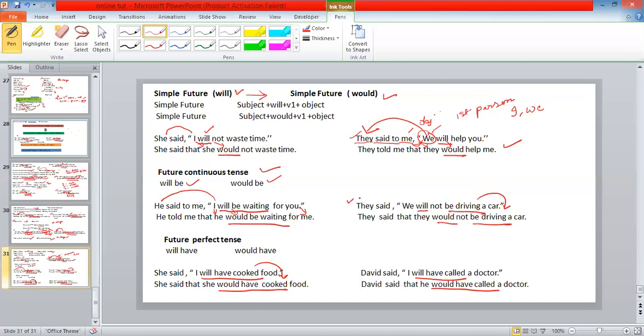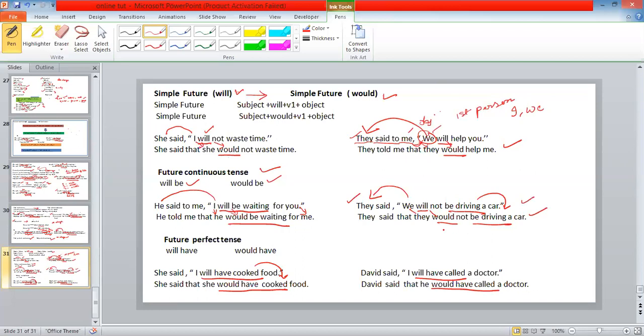Now, the next example is they said, we will not be driving a car. They said that they would not be driving a car. Will be driving, would be driving. They said that we, again, we refers to the subject. We changes into they. Will not be driving changes to would not be driving a car. Clear?